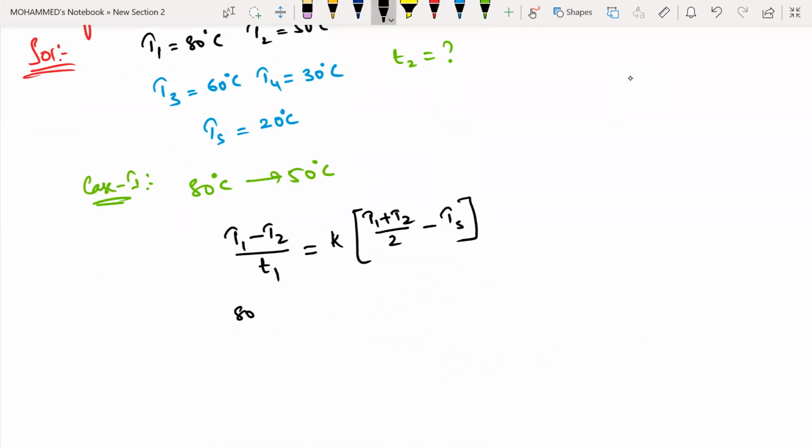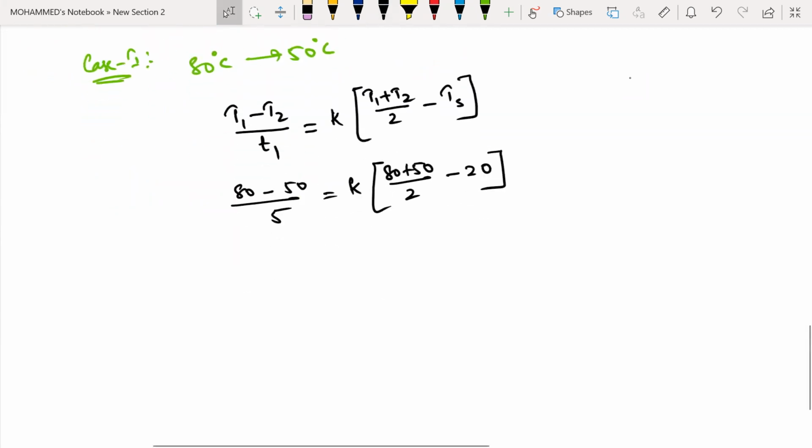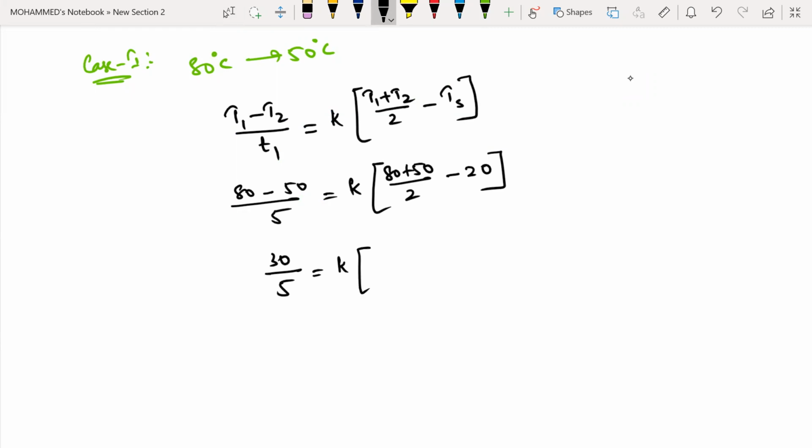What is the T2 value right now there? 50. Time is 5. That equals K into T1 is your 80 plus your 50, divided by 2, minus the temperature of the surrounding, which is nothing but 20. So 80 minus 50 is 30. 30 divided by 5 equals K into (80 plus 50) divided by 2.